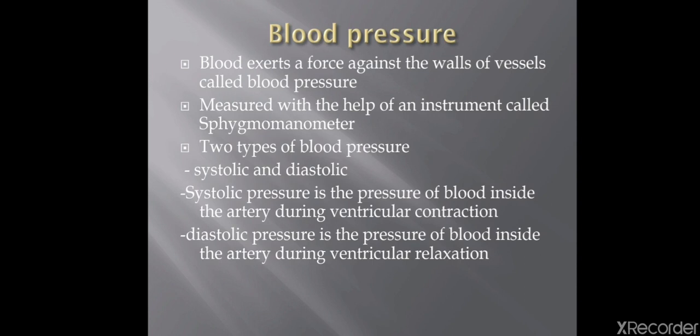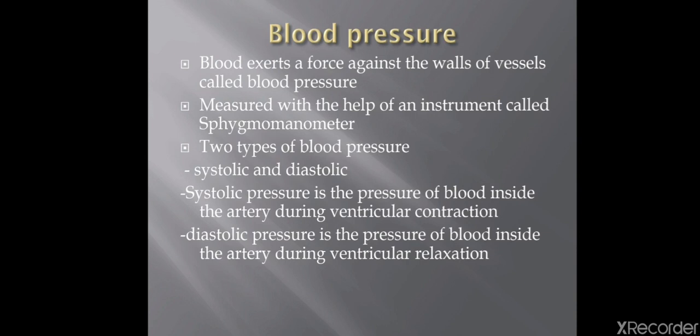You might have heard that old age people have blood pressure problems, BP problems, their blood pressure is not stable. So what is blood pressure actually? You know that the heart is pumping the blood all the time. So the blood exerts a force against the walls of vessels, called blood pressure.